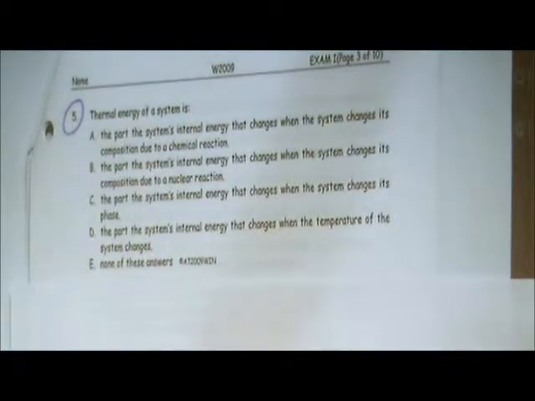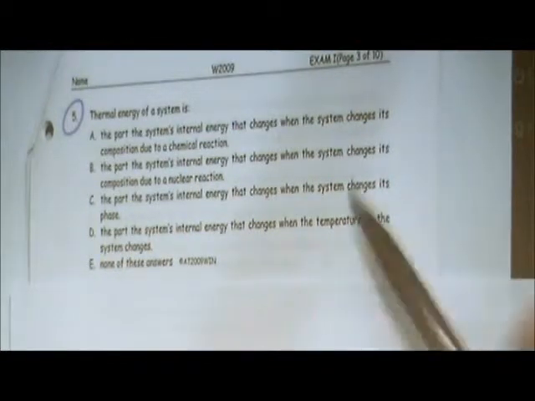So what will be the answer here? Thermal energy goes with the temperature of the system, right? When the temperature changes, that means that part of the energy of the system changes, and we call it thermal energy.